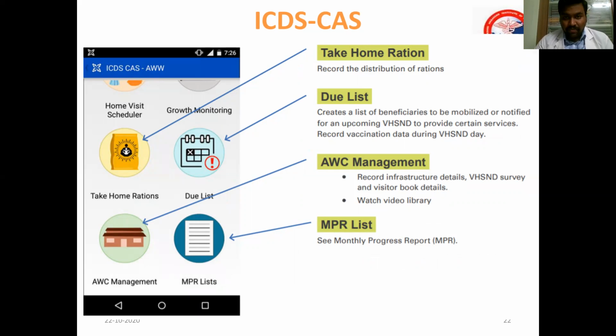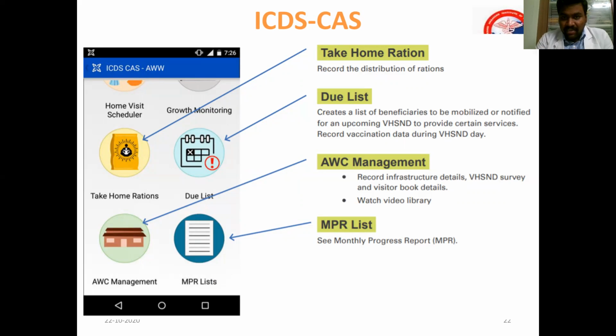And also take home ration, what is available, what is distributed to the population, what is the stock, etc., can be maintained. What is a due list? A due list also includes who are the beneficiaries for the VHSND, the Village Health Sanitation Nutrition Day, who are the beneficiaries, what is the vaccination status, etc. Any due status can be noted under the due list.